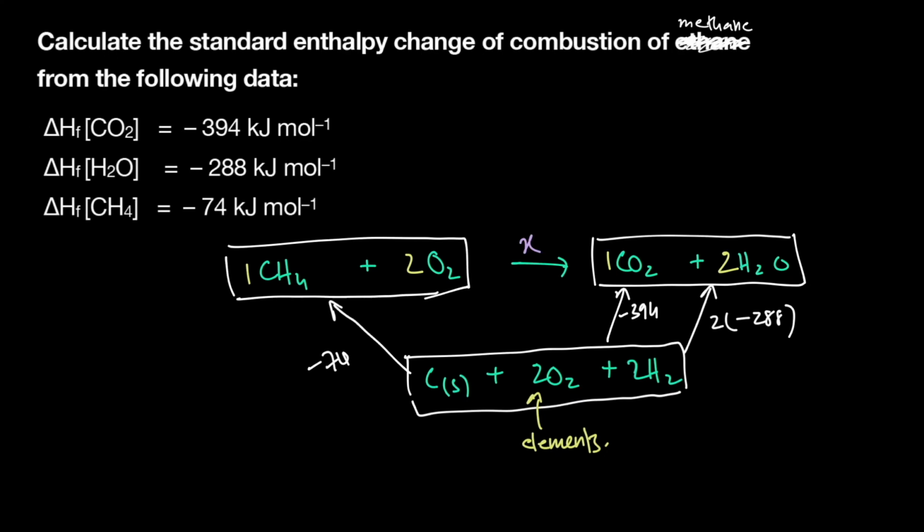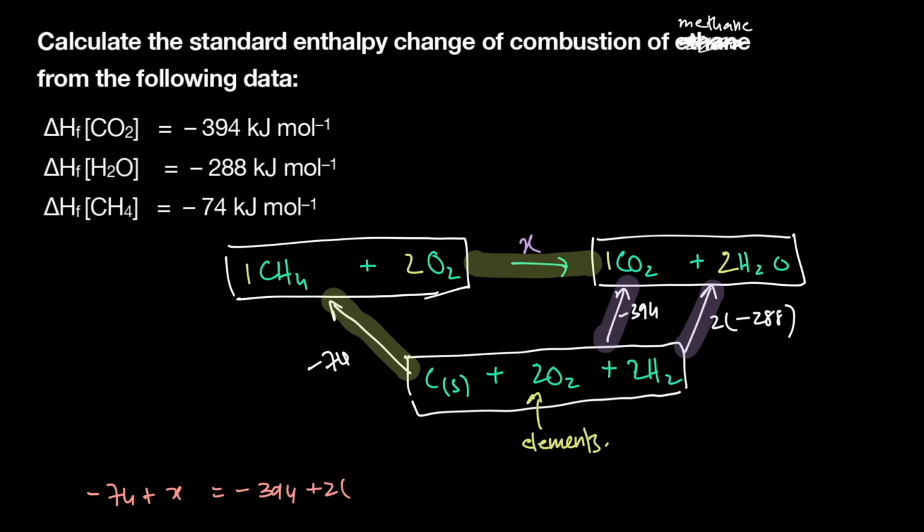Okay. So what we have here is, you can simply say minus 74 plus X. You can go from elements to reactants and then combust, or you can go directly from elements to combustion products, right? So what we get here is minus 74 plus X is equal to minus 394 plus 2 times minus 288.